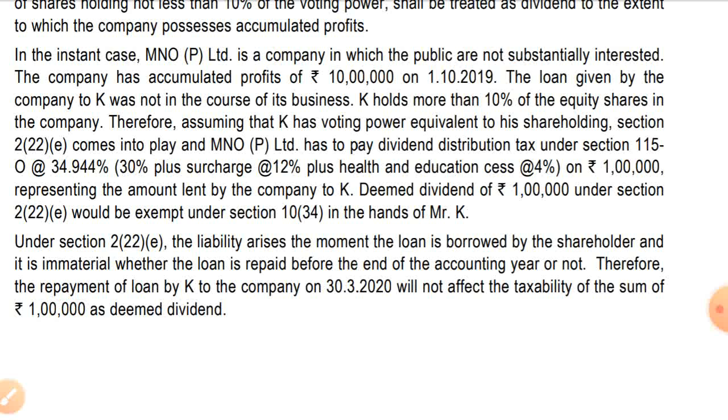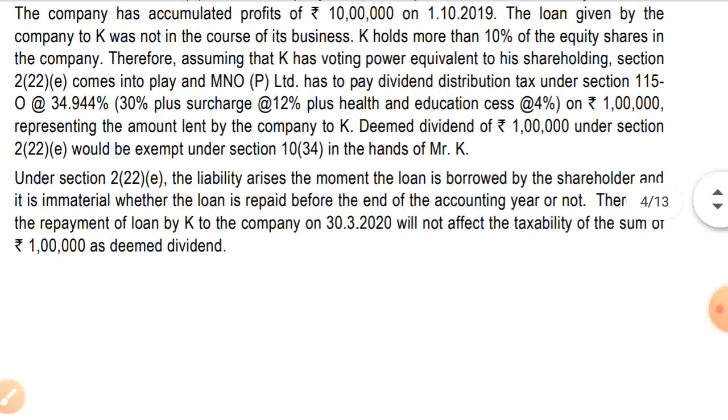Deemed dividend of rupees 1 lakh under section 2(22)(e) would be exempt under section 10(34) in the hands of K Limited. As the company is paying tax, K has received dividend only up to rupees 10 lakh, so it would be exempt under section 10(34).